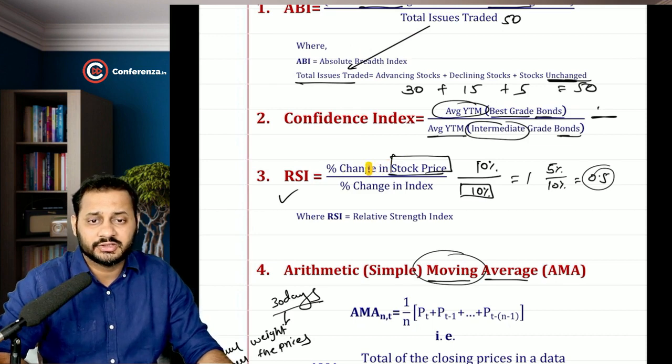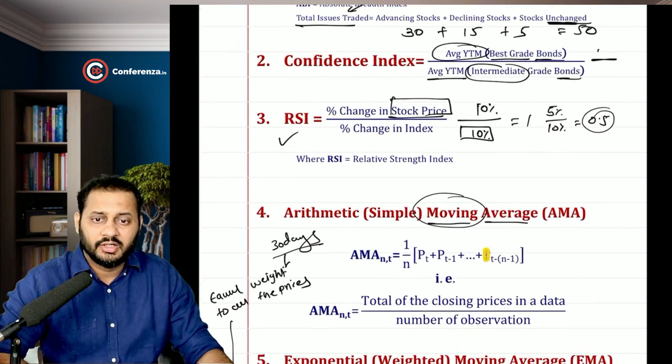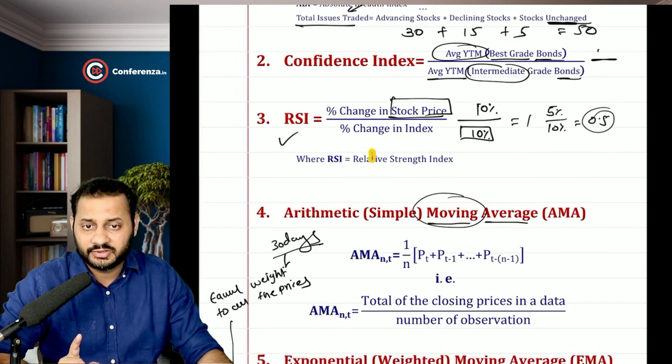So the percentage change in the stock price divided by the percentage change in the index shows you the strength of the stock. Okay, simple: strength of the stock as compared to the average economy. So this percentage change in the index represents the economy.